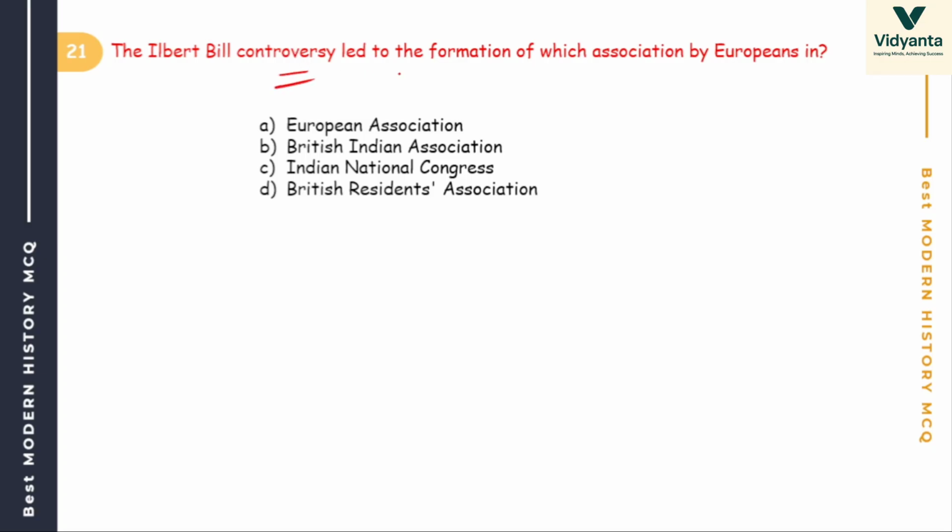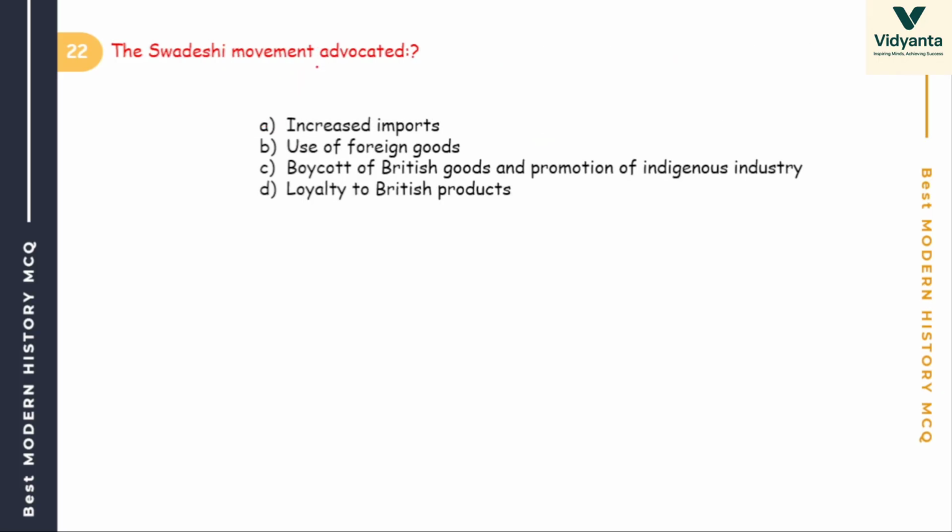Again, the Ilbert Bill controversy led to the formation of which association by Europeans? European Association, British India Association, Indian National Congress, and British Resident Association. Ilbert Bill controversy. It is related to the European Association, related to judges, discrimination. Okay. Next, the Swadeshi movement advocated increased import, use of foreign goods, boycott of British goods, loyalty to British products.